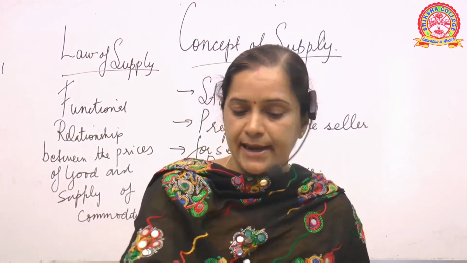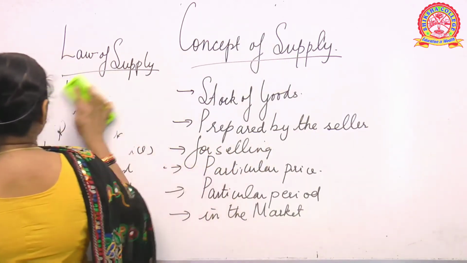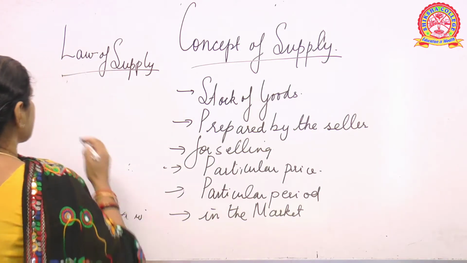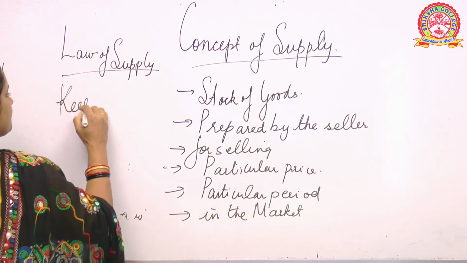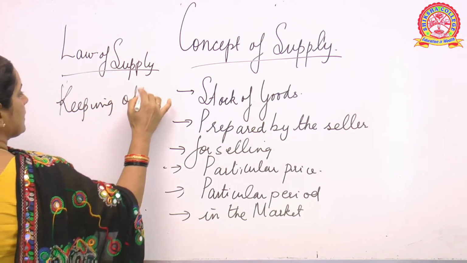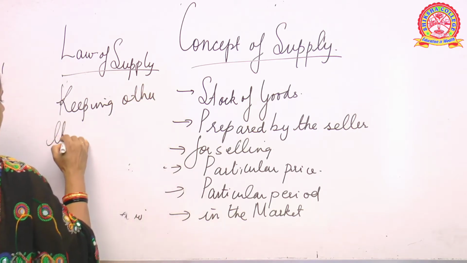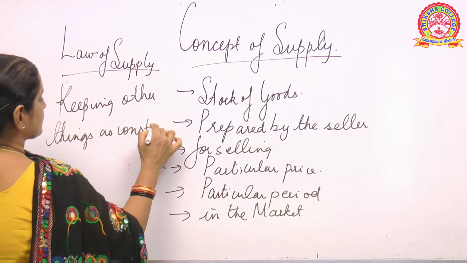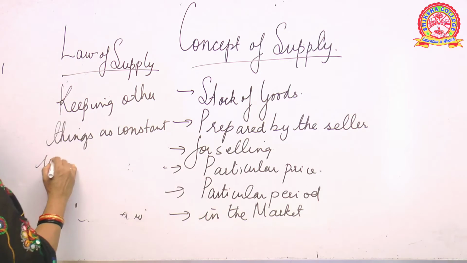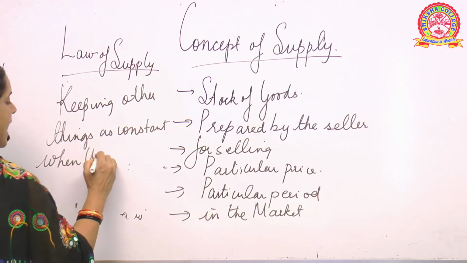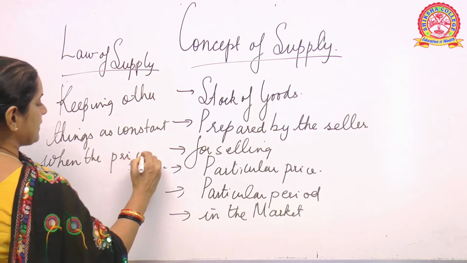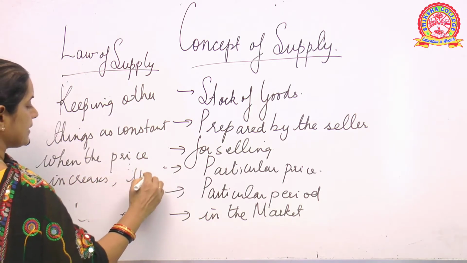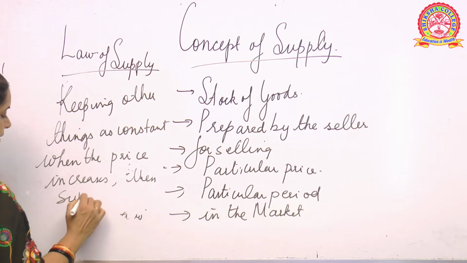Now what does it state? It states that keeping other things as constant, please try to understand this part, when the price increases, then supply also increases.